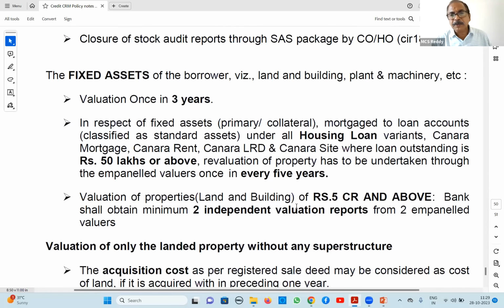Next, valuation of properties 5 crore and above. 2 independent valuation reports. This is several times recalled question. Earlier 10 crores was their cut-off limit. And machinery, I thought 50 crores and above, still it is continuing.